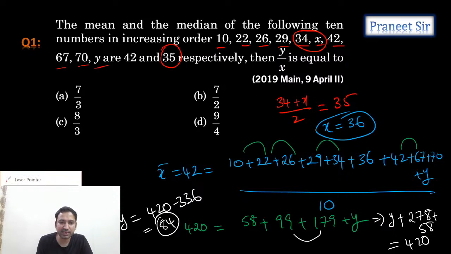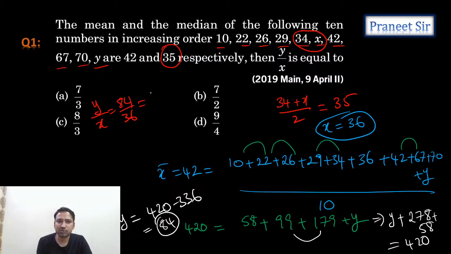As he's asking for the y by x value, let's calculate y by x. Y by x is equal to 84 by 36. So 12 we can cancel. So 84, 12, how many times does it go? 7 times, 7 by 3. So the first option is the answer.